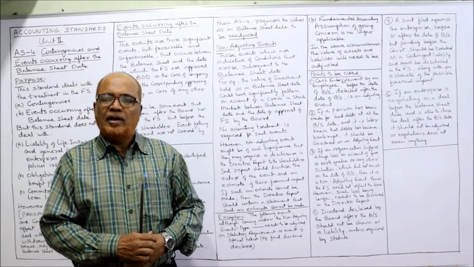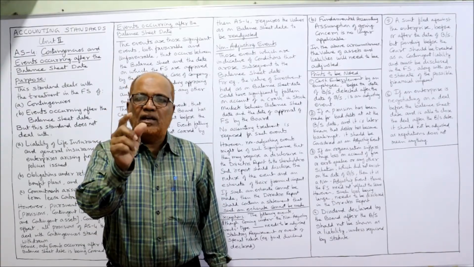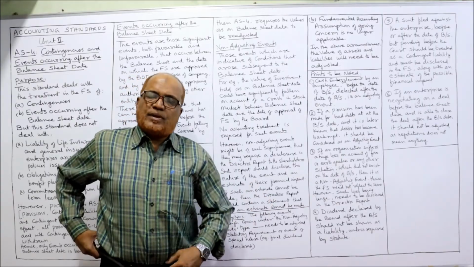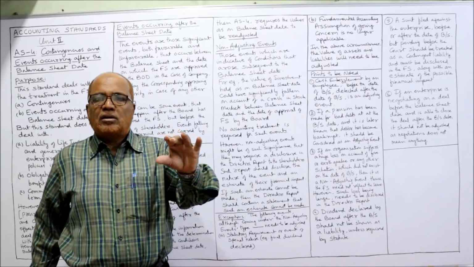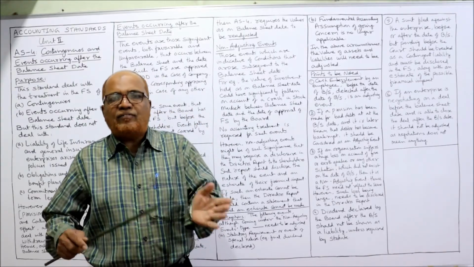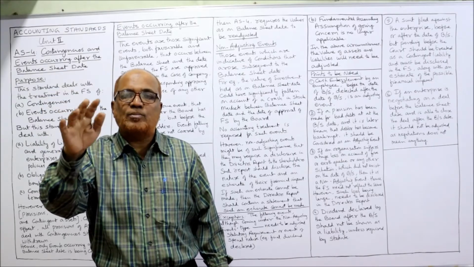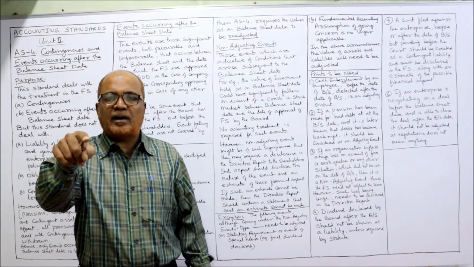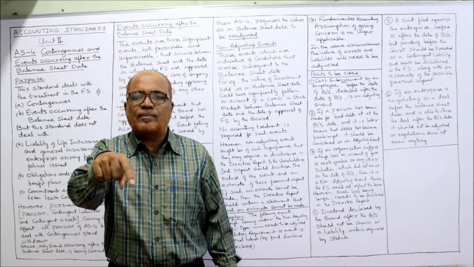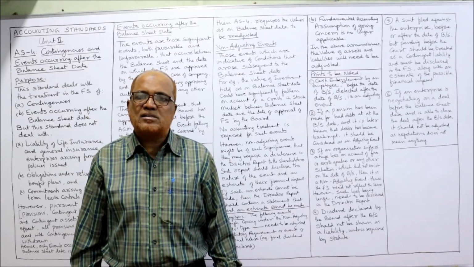Example: a company has 10 lakh rupees value of investments shown in the balance sheet on 31st March. When the accounts are closed, the balance sheet shows investments of 10 lakh rupees. Now, after the date of the balance sheet, there was a crash in the stock exchange market, in the capital market. Due to this crash, the value of the investments has decreased.